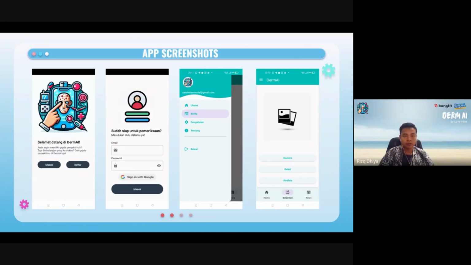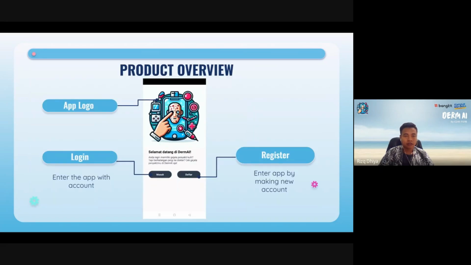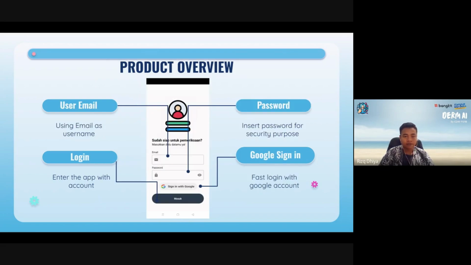Welcome to our product review. Today I will walk you through the key features and functionalities of our application. Let's get started. Our journey began with the app launch. Upon opening the app, users are granted two main options, login and register. Let's dive a bit deeper into the login and registration process. Users can use email as username to log in to an account. You can also log in with Google, and then you can go directly to the main page.